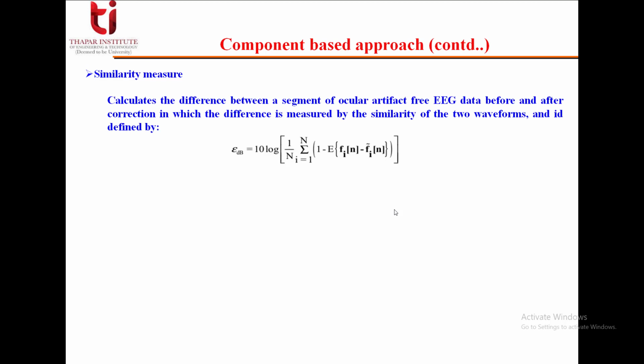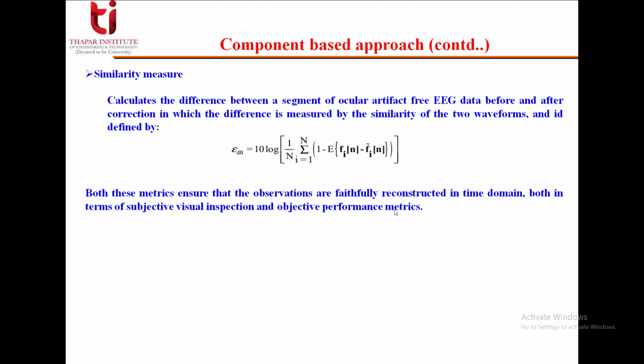Then we have another measure, that is the similarity measure. It calculates the difference between a segment of ocular artifact free EEG data before and after correction, in which the difference is measured by the similarity of two waveforms, and it is defined by, as you can see, this equation. Both of these metrics ensure that the observations are faithfully reconstructed in the time domain, both in terms of subjective visual inspection and objective performance metrics.